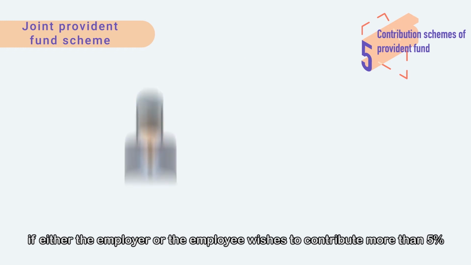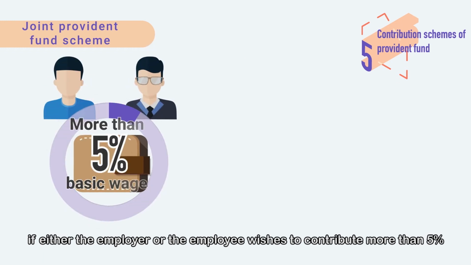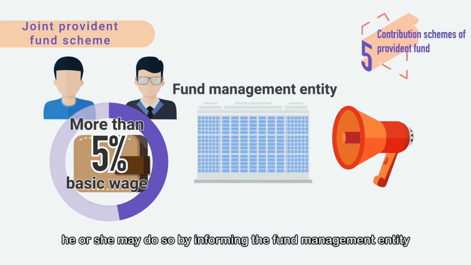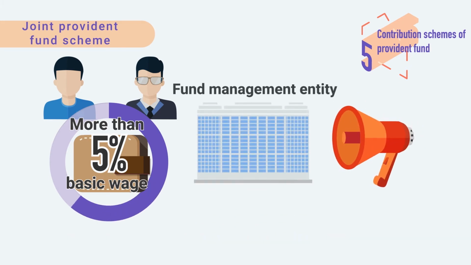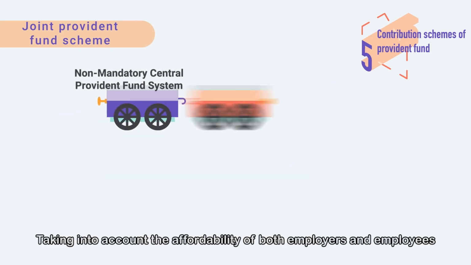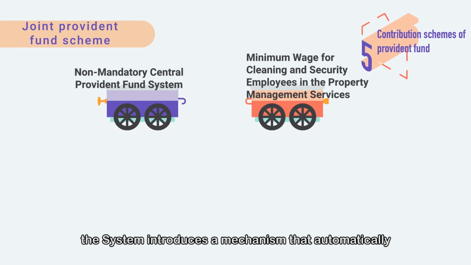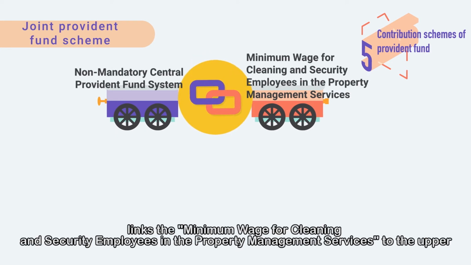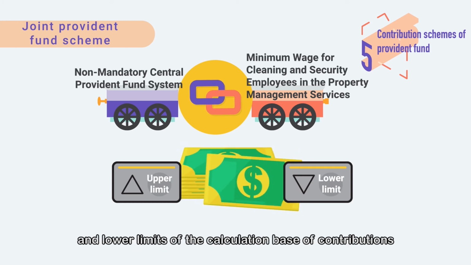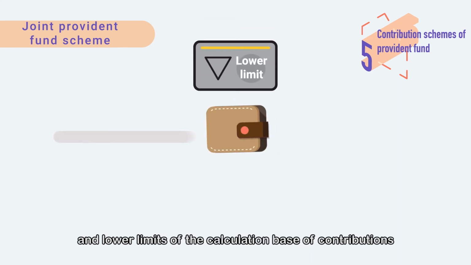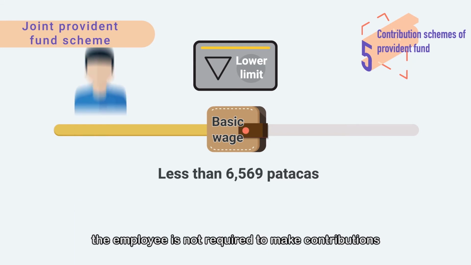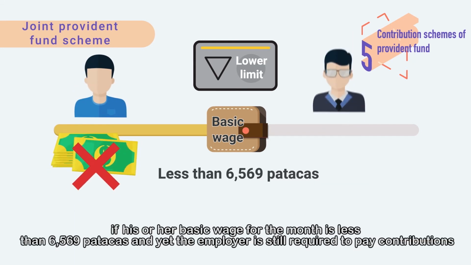In addition, if either the employer or the employee wishes to contribute more than 5%, he or she may do so by informing the fund management entity. Taking into account the affordability of both employers and employees, the system introduces a mechanism that automatically links the minimum wage for cleaning and security employees in the property management services to the upper and lower limits of the calculation base of contributions. In terms of the lower limit, the employee is not required to make contributions if his or her basic wage for the month is less than